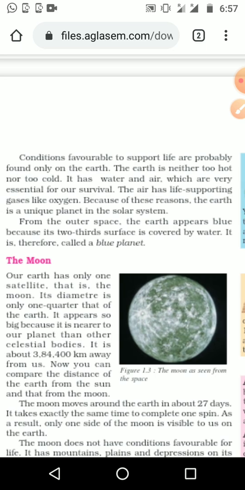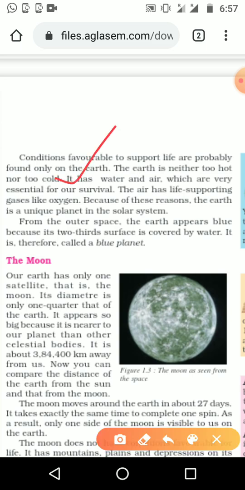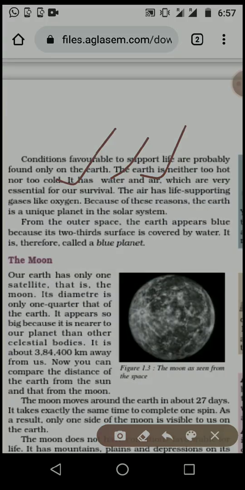Conditions favorable to support life are probably found only on earth, and earth is neither too hot nor too cold. Why are we living here on earth? It is not too hot or too cold, and there is the presence of air and water. These are the reasons for the survival of humans, animals and plants.